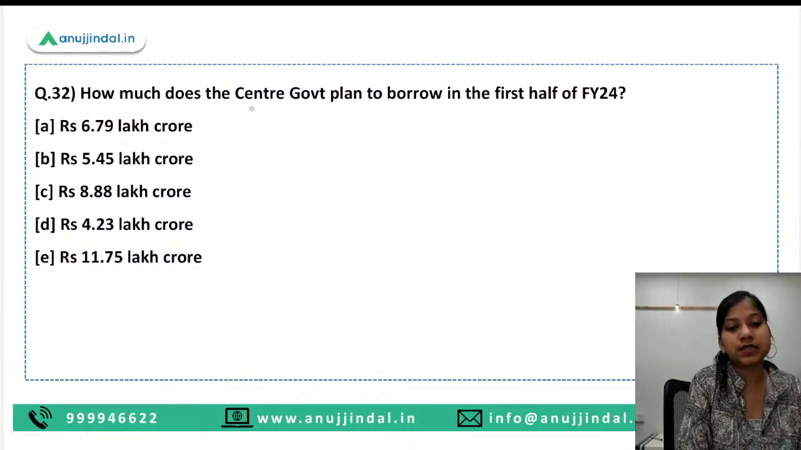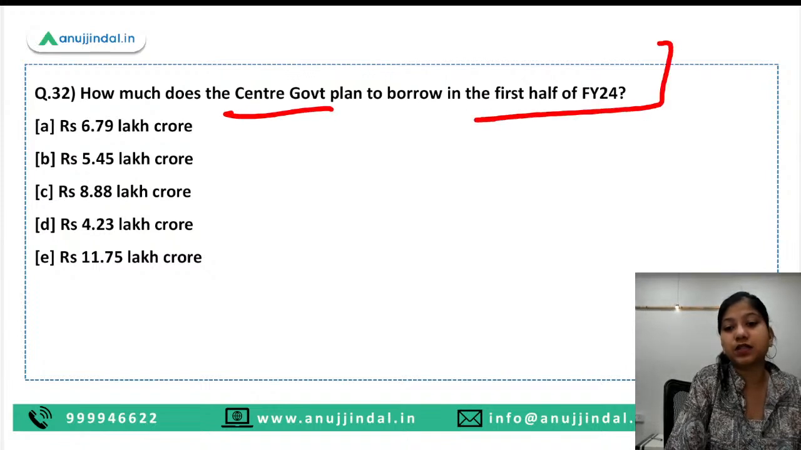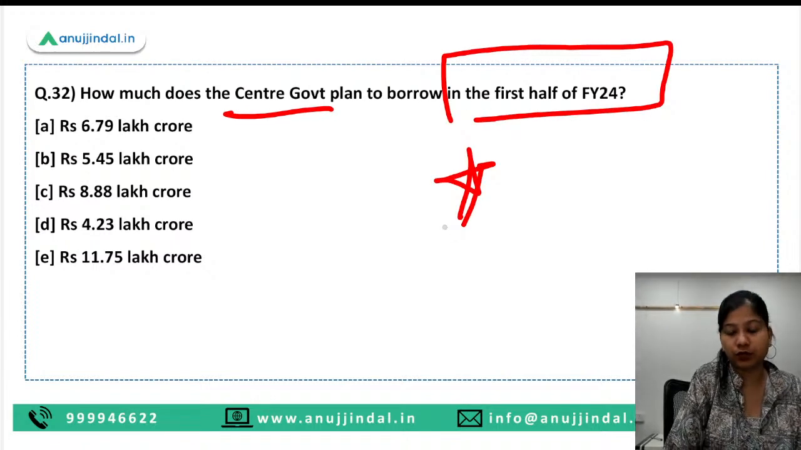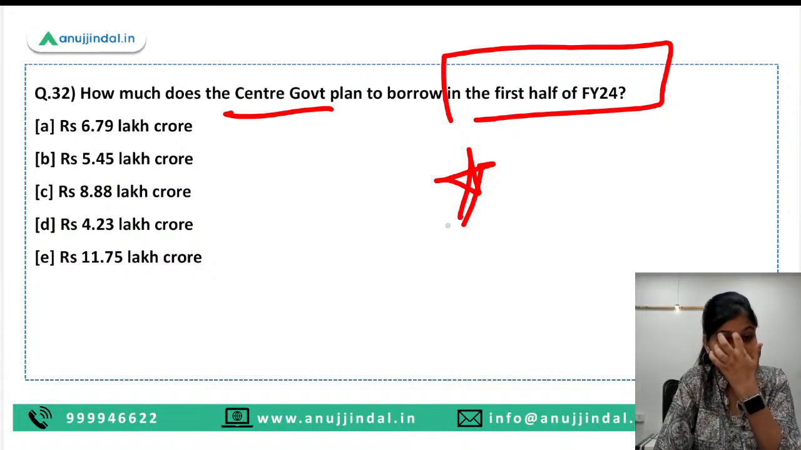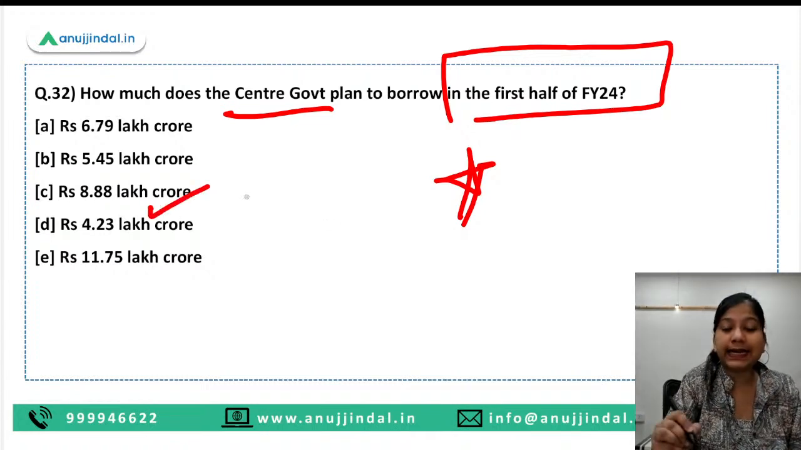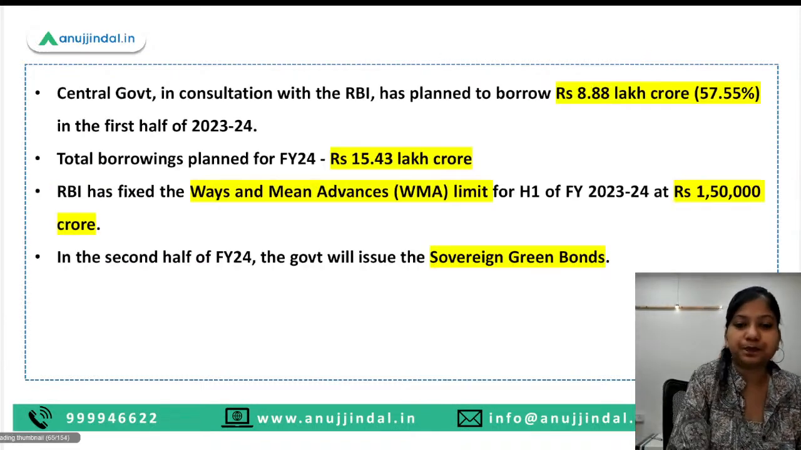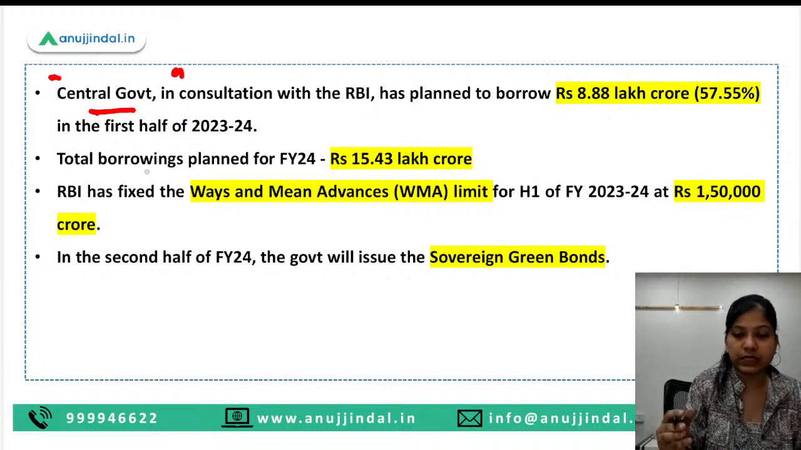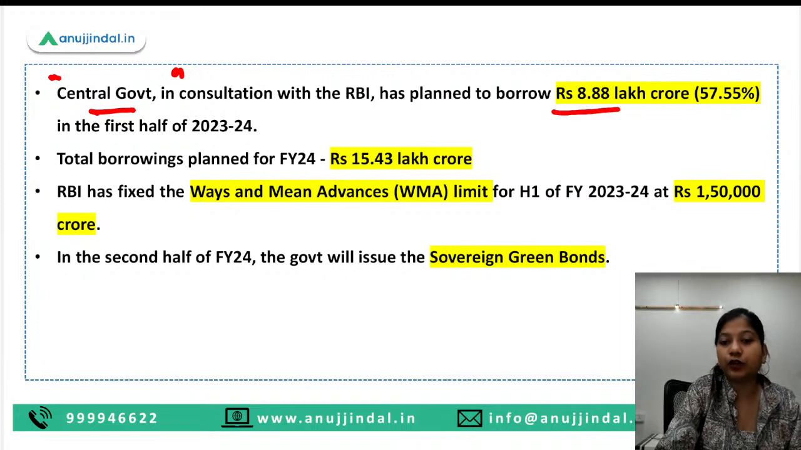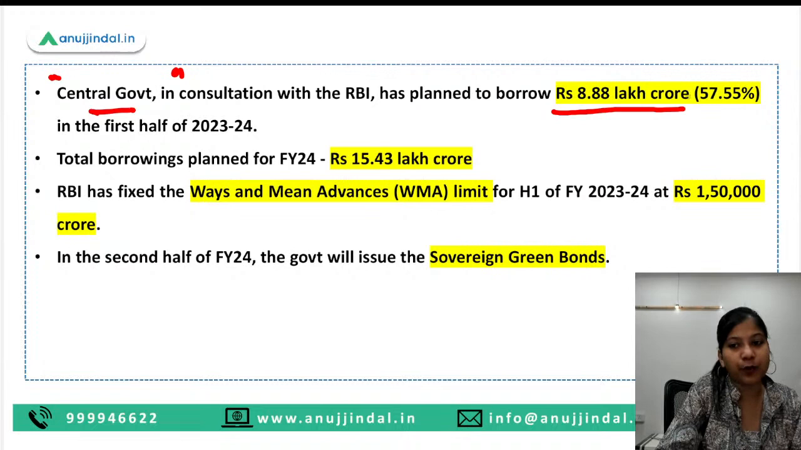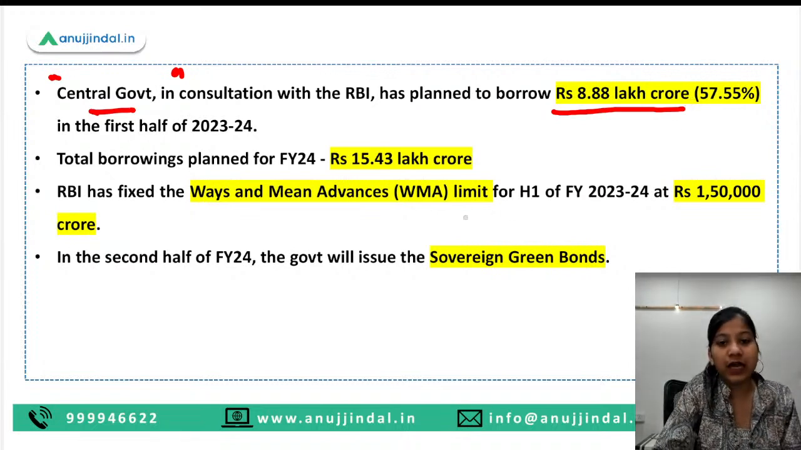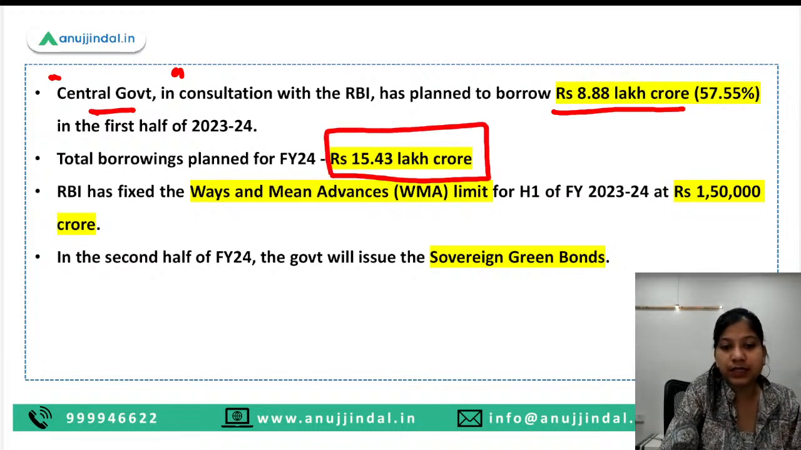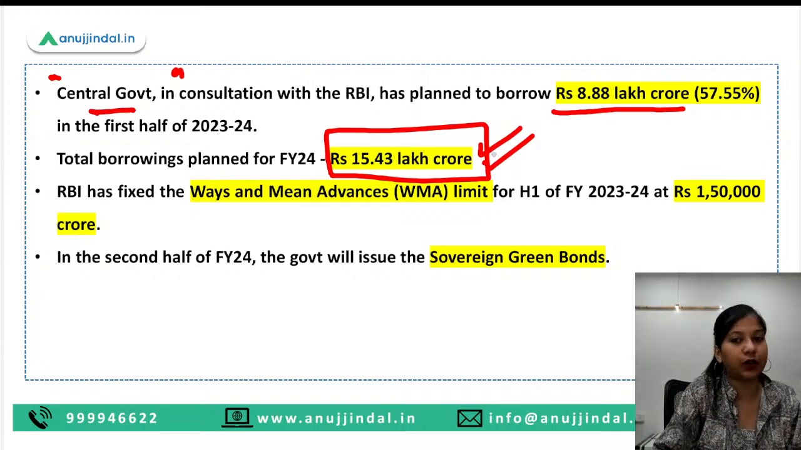How much does the central government plan to borrow in the first half of FY24? 8.88 lakh crore is the right answer. So RBI and central government, both of them have consulted and they have decided that they are going to borrow 8.88 lakh crore in the first half itself, and remaining will be borrowed in the second half. The total borrowing for this year has been planned at rupees 15.43 lakh crore.